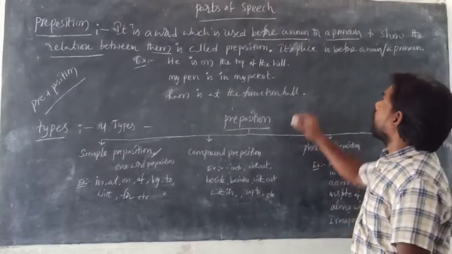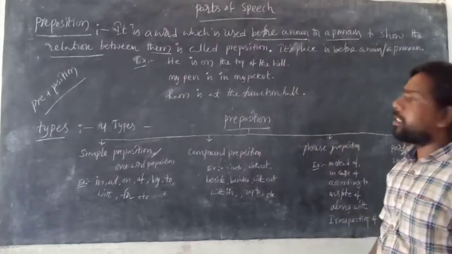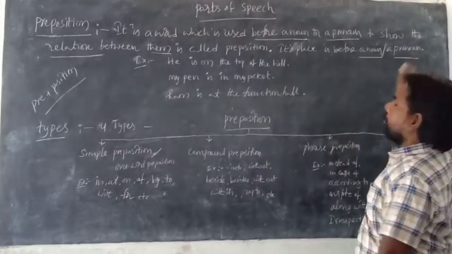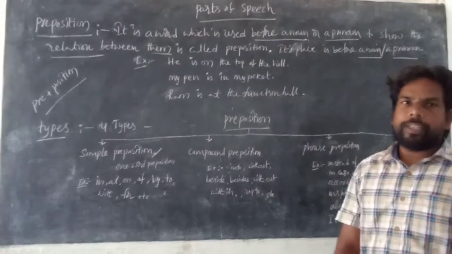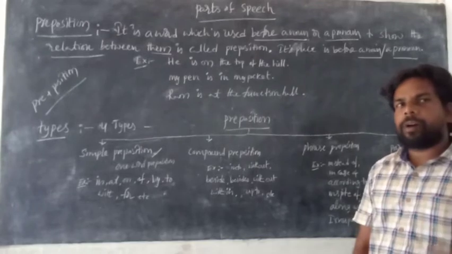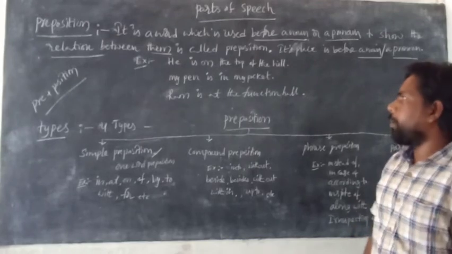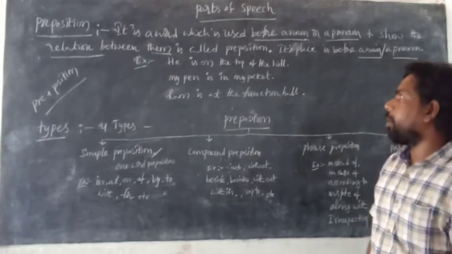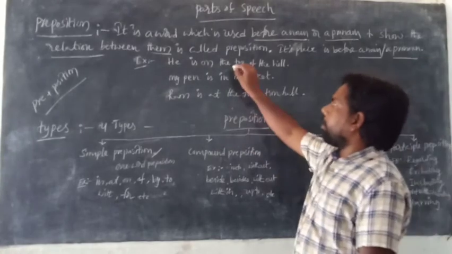So, what is the place of the preposition in the sentence? Before noun or pronoun. Is it clear? The placement of the preposition in the sentence is before a noun or pronoun. Come to the example now.